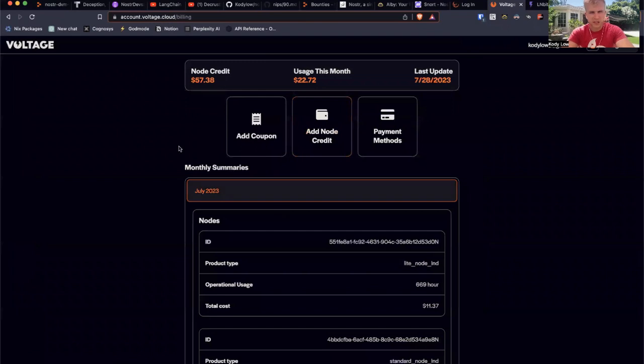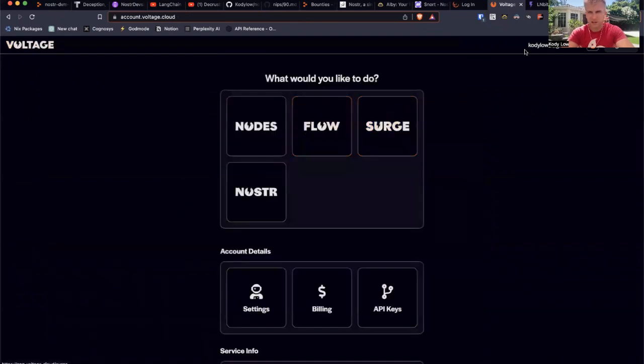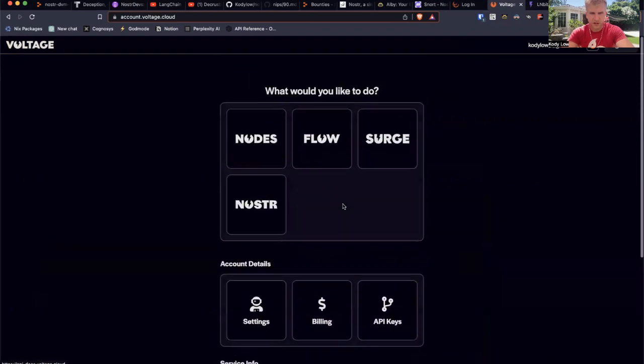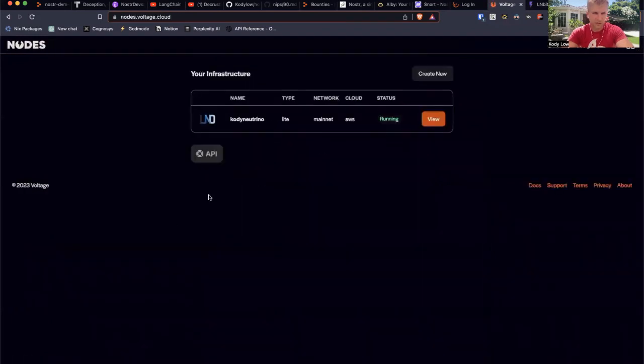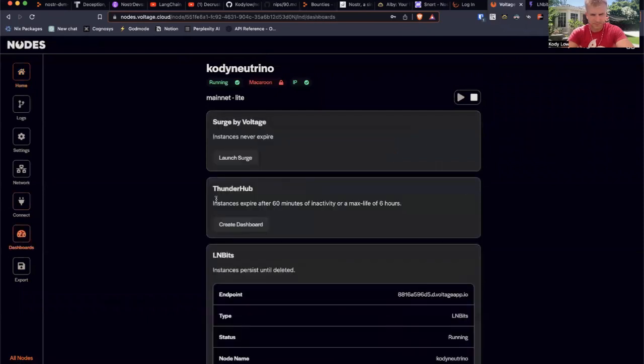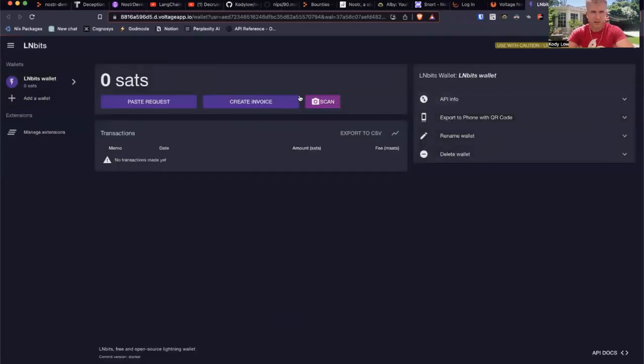And then once you set up the Voltage credits, you can go set up a node. And from the node, you can launch a dashboard. And then you can set up an LN Bits wallet and you can just make some payments, right? And you go over here to check for your API info, and that's going to give you the configs for getting invoices to and from it.